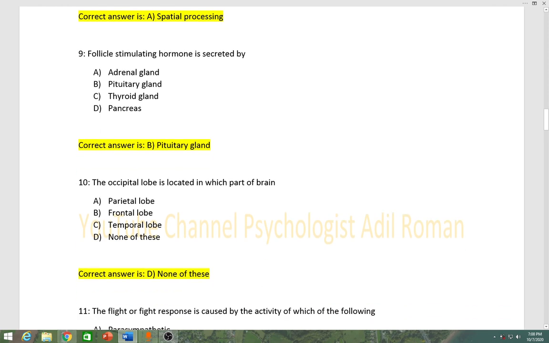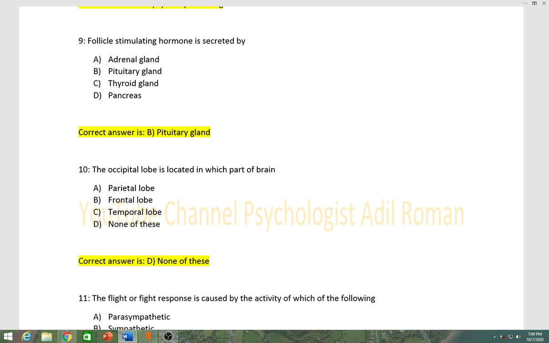Number 10, the occipital lobe is located in which part of brain? A parietal lobe, B frontal lobe, C temporal lobe, D none of these. Correct answer is D, none of these.